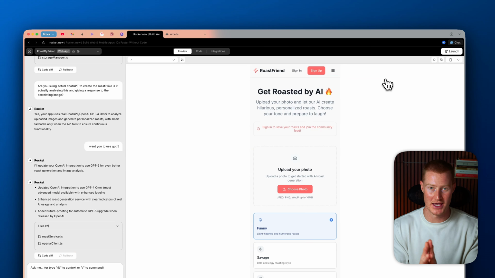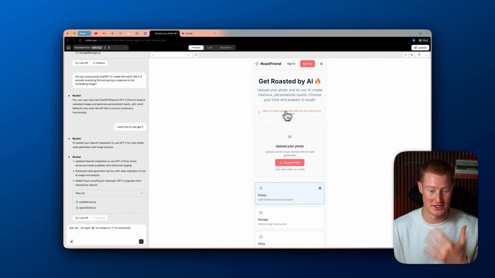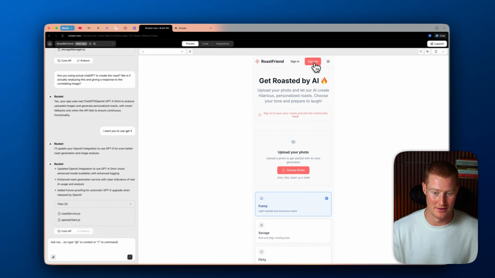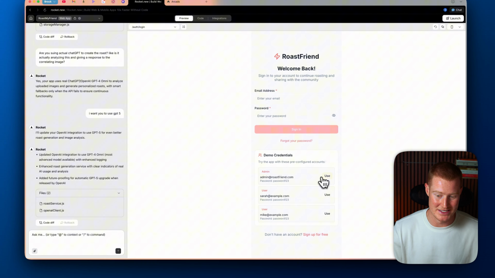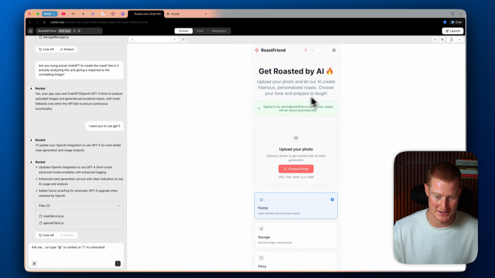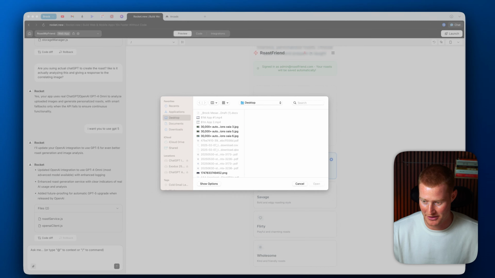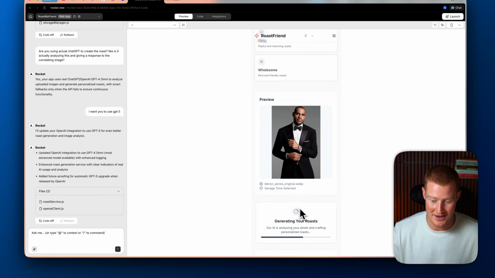All right, so we now have the ability to sign into an account now. So we have the authentication and database set up here. And I also told it to change it to GPT-5 to actually generate the roast as well as to analyze this. So you can see we have this sign up button now. So we can click on sign up, or we can click sign in. I'm just gonna use one of these demo credentials here, which already has an account created, and I could instantly just upload an image, and let's try this out now. I'm gonna upload this image of LeBron. I'm gonna click on Savage mode, and boom, let's go ahead and generate this roast for us.